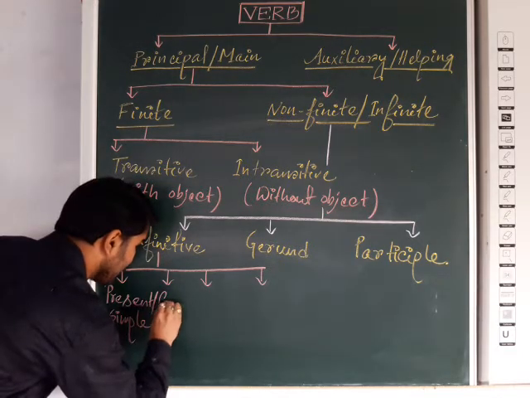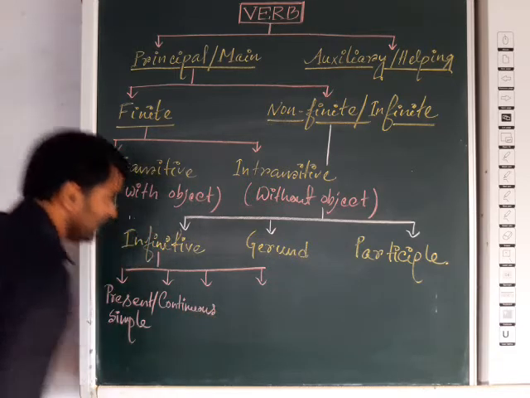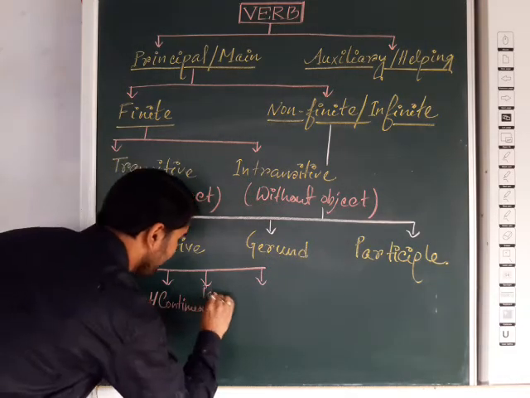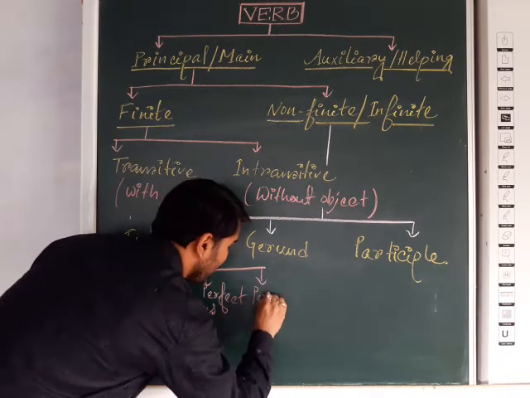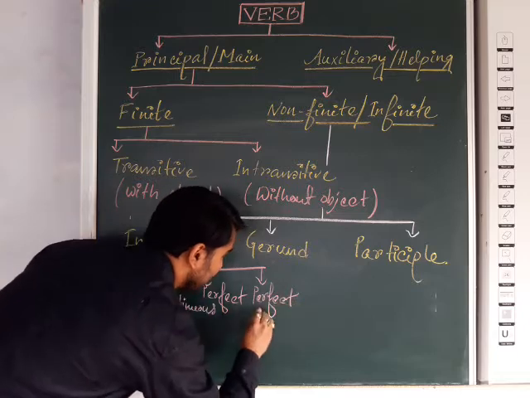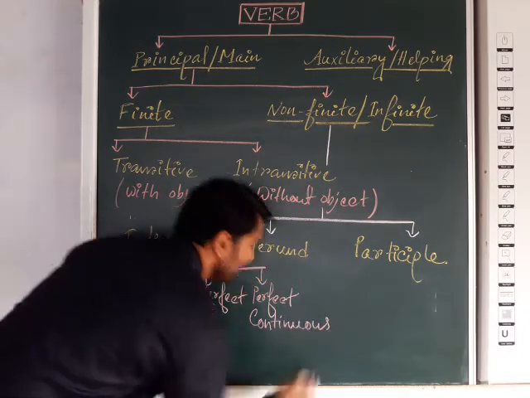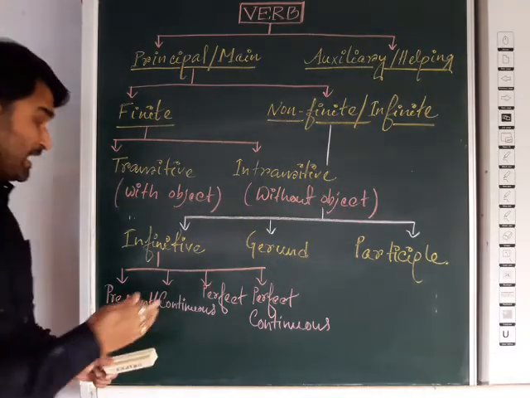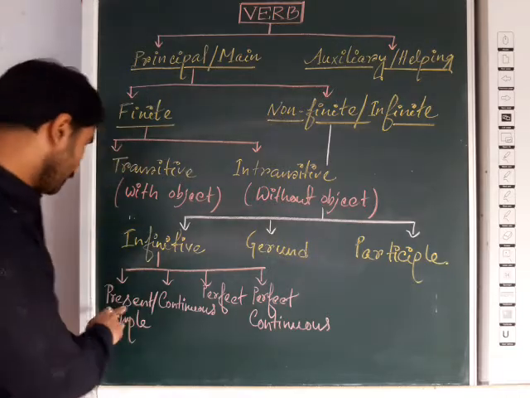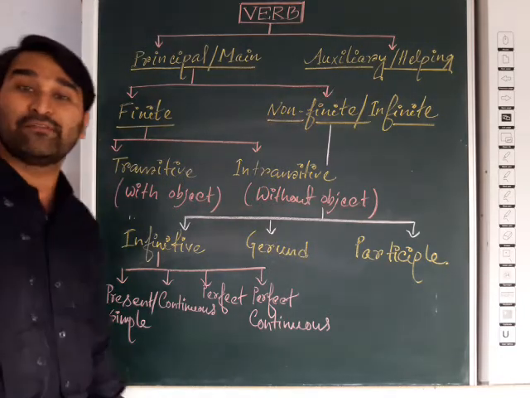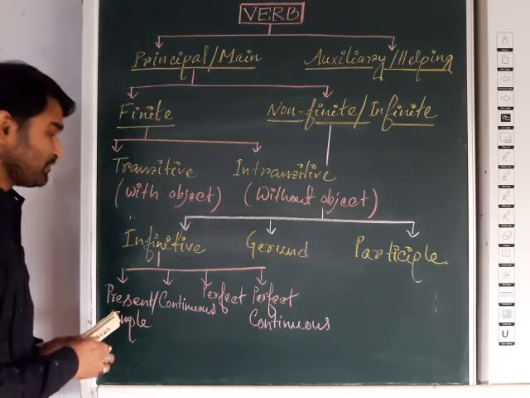Another one will be continuous infinitive. Next one will be perfect infinitive, and last one will be perfect continuous infinitive. Generally four types of infinitive are there, but in your syllabus we will discuss only present or simple infinitive.